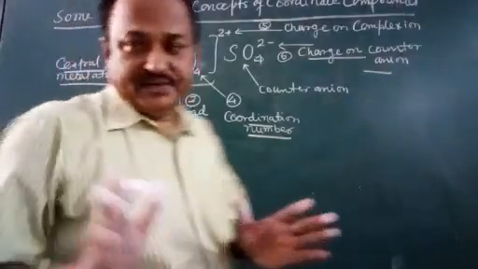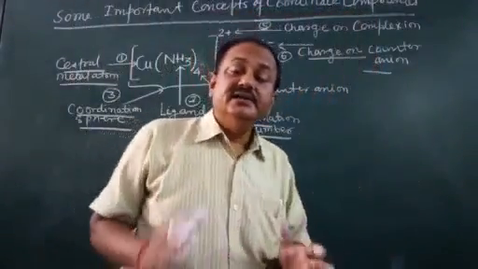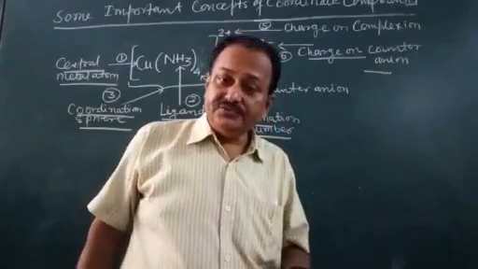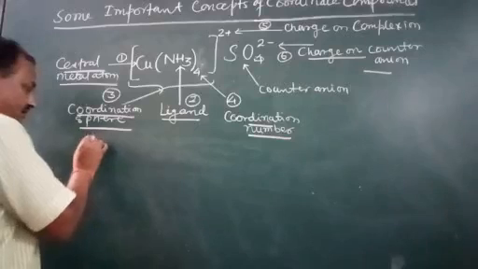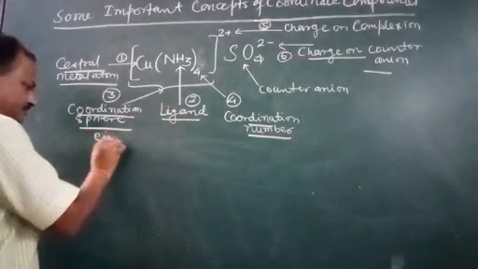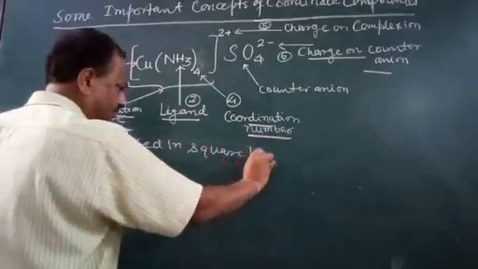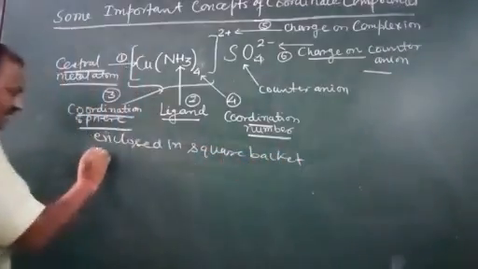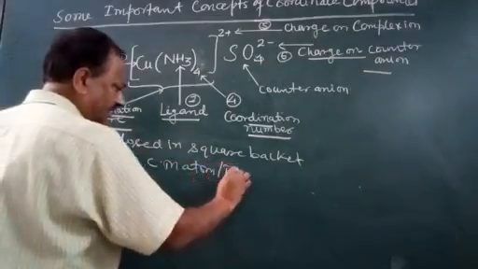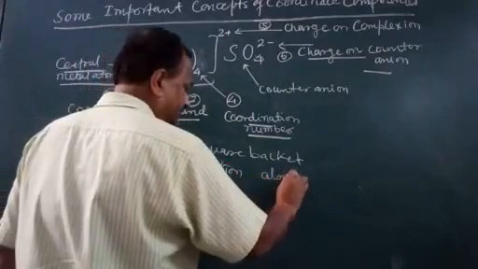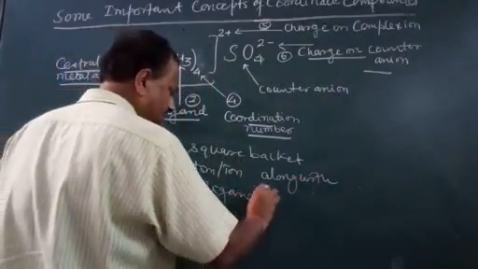Next is the coordination sphere. A coordination sphere may be defined as a square bracket containing the central metal atom or ion along with ligands. So the coordination sphere is enclosed in a square bracket having the central metal atom or ion along with ligands.